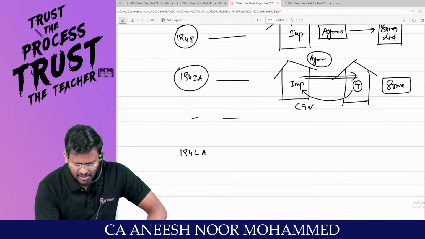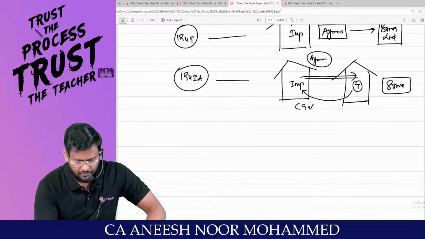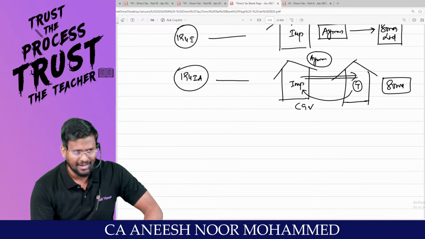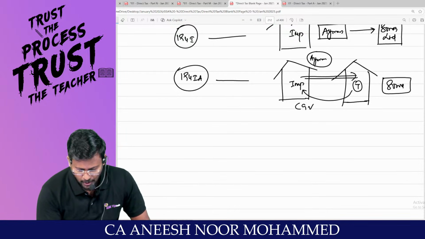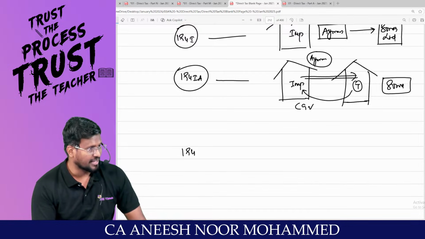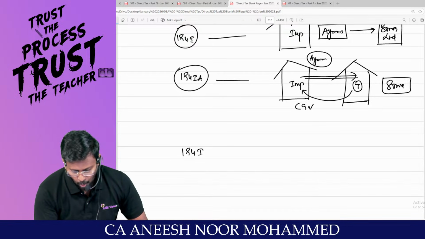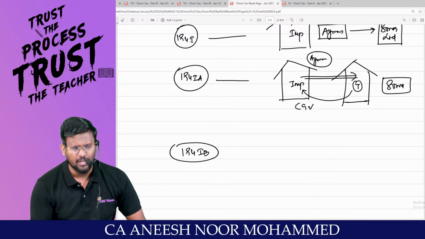My dear lovable students, once again, what is 194I? Rent. TDS on rent. What is 194IA? Transfer of immovable property other than agricultural land. Now 194IB.